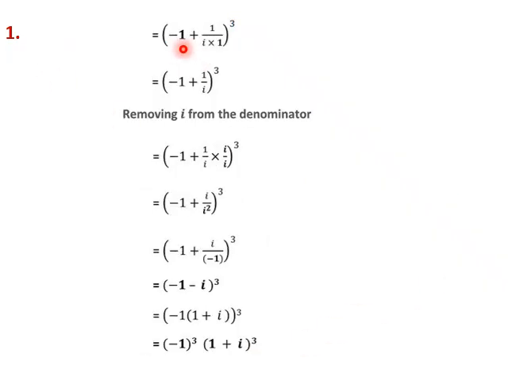So this will be minus 1 plus 1 over i power cube. To remove i from the denominator, we multiply both numerator and denominator, for this expression alone, by i and divide by i. So the denominator will be i square, which will be minus 1. So this in turn will become minus 1 minus i, the whole cube. We want to take minus 1 outside so that this will become 1 plus i the whole cube. When we take minus 1 outside and here it is cube, it will be minus 1 power cube.